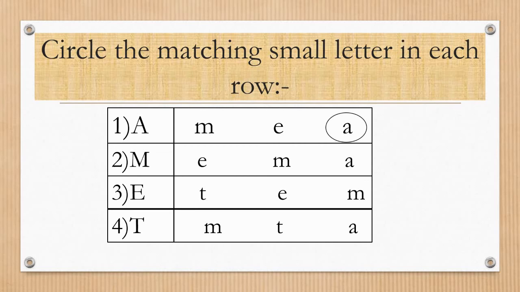First is M, then E and last is A. So I have circled the letter A because it is the same letter which is given in capital. In this way you have to circle the matching small letter of the given capital letter. The capital letters given are M, E and T.